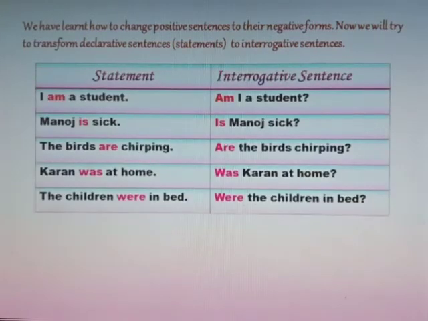We have learned how to change the positive sentence to their negative forms. Now, we will try to transform declarative sentences or statements to interrogative sentences. I am a student. Am I a student? Manoj is sick. Is Manoj sick? The birds are chirping. Are the birds chirping? Karan was at home. Was Karan at home? The children were in bed. Were the children in bed?